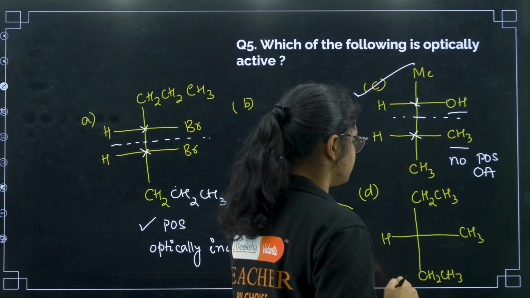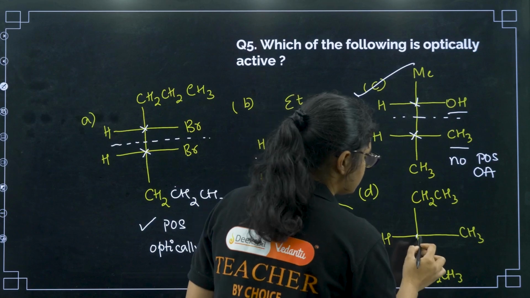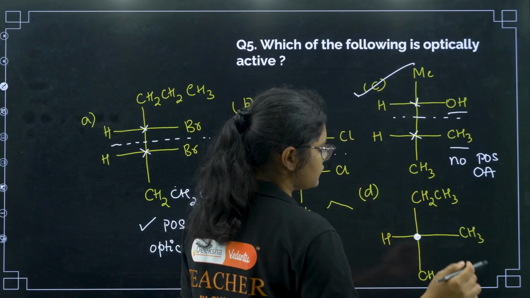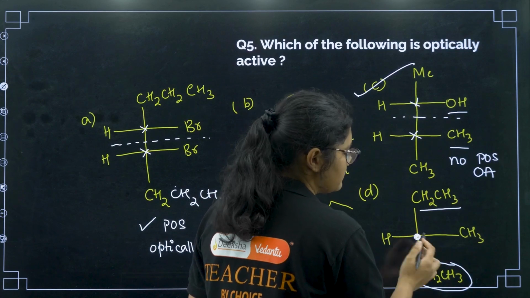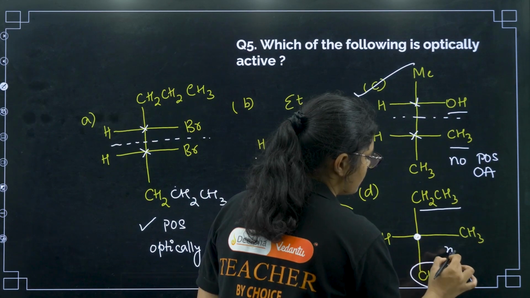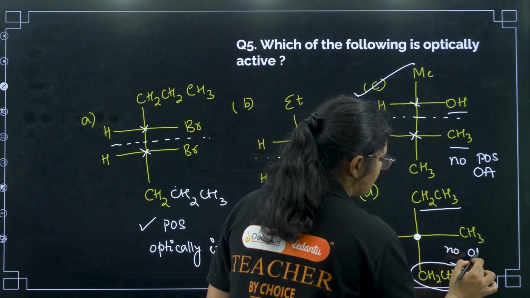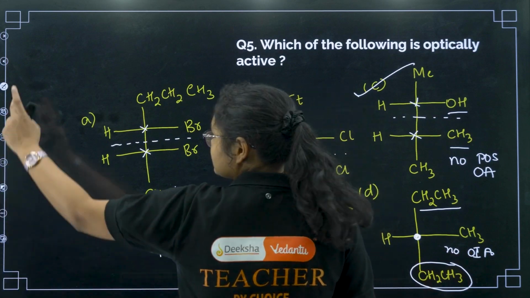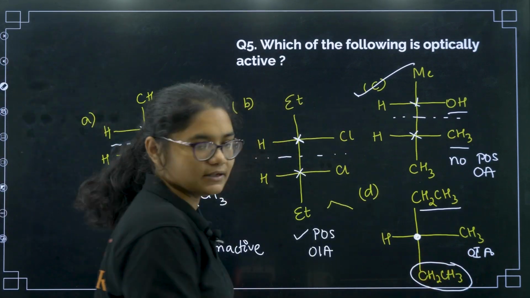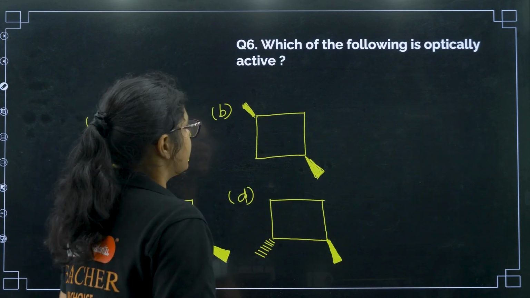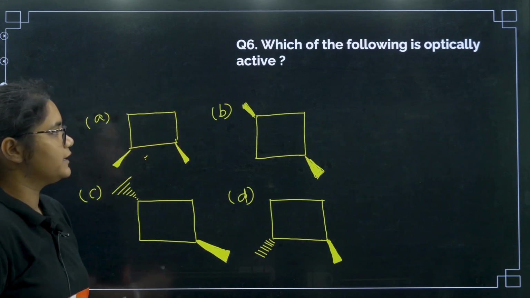Okay, option number C. Next, if you see here, this carbon is having only 1 group, so you can see here we have ethyl group and here also ethyl group. Both the groups are same, so it is achiral, so it is optically inactive. So I can just write down optically inactive.